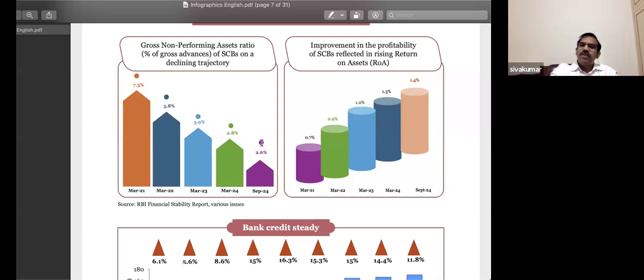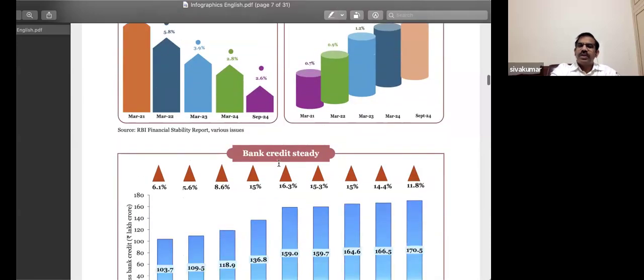At least the low NPAs will make banks strong and resilient enough, so that they don't need to keep running to the government saying, please do rescue us, we're just ending up making more losses. Got it? So that's one thing.